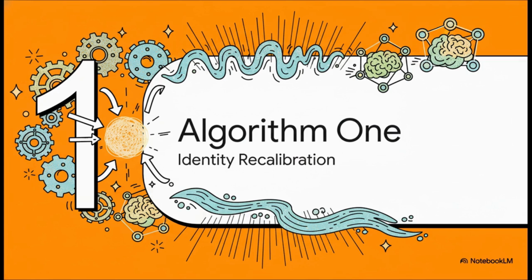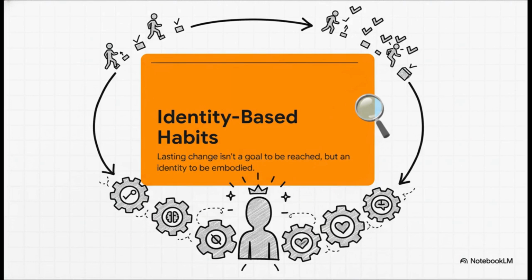The most effective change is not an alteration of behavior, but a recalibration of identity. The logic is efficient. Every action you execute is a data point that reinforces a particular identity. One workout does not immediately alter your physical parameters, but it inputs a data point for the identity of a person who is fit. Accumulate sufficient data, and a new identity parameter is set. The operative question becomes, what identity are your actions coding for?